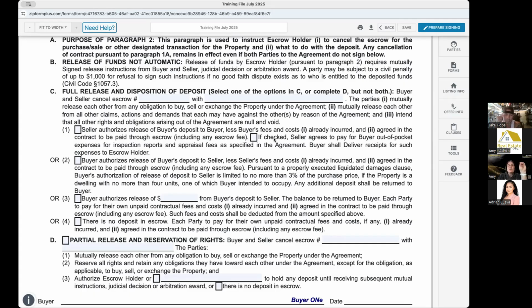Occasionally, there's some forms where the seller agrees to pay buyer for out-of-pocket expenses for things like inspections and appraisals. You're usually going to see that in the seller's purchase of replacement property form, the SPRP that we covered last week. Buyer's going to deliver receipts and then seller's going to reimburse the buyer for those costs if it's the seller canceling the contract. So just kind of keep that in mind that there is a box there for that.